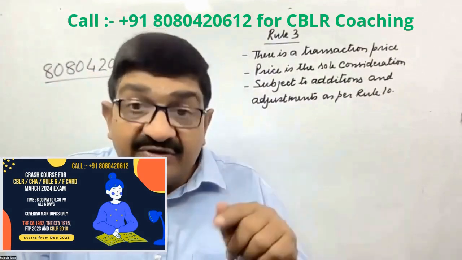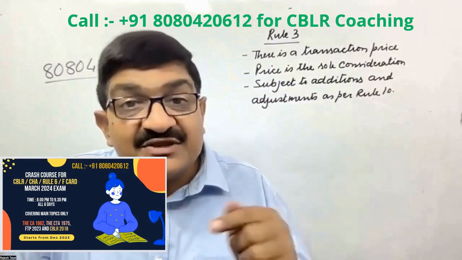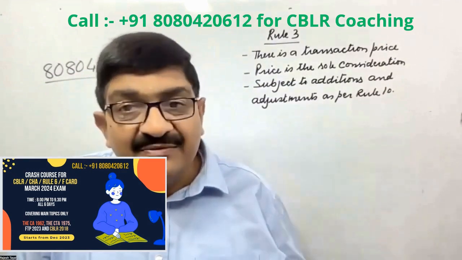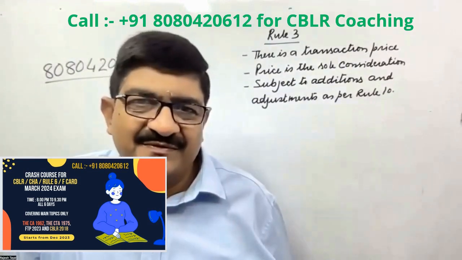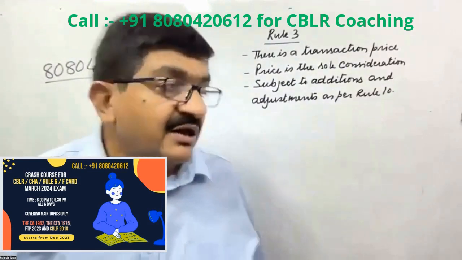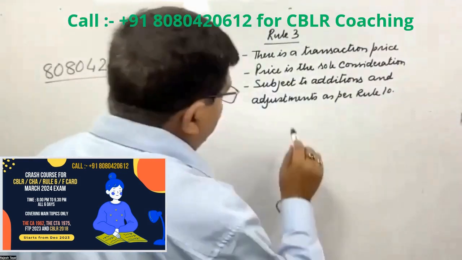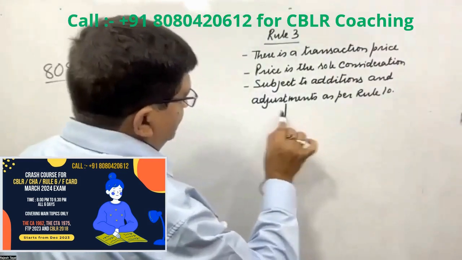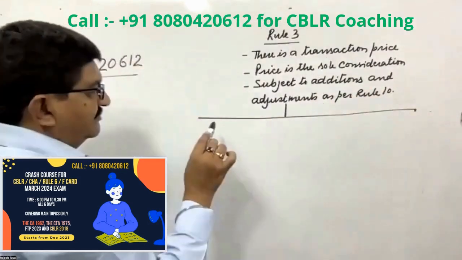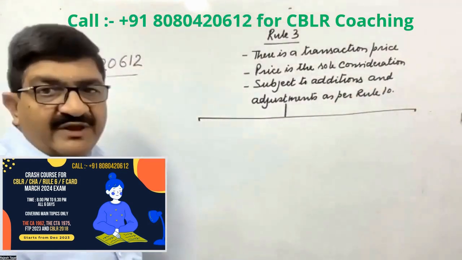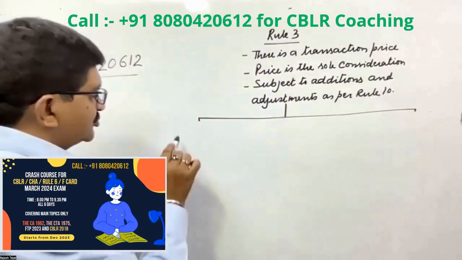Right? So there is a transaction price, that price is the sole consideration, and then addition adjustment have to be done as per rule number 10. Then after that, there are 2 different situations given there.